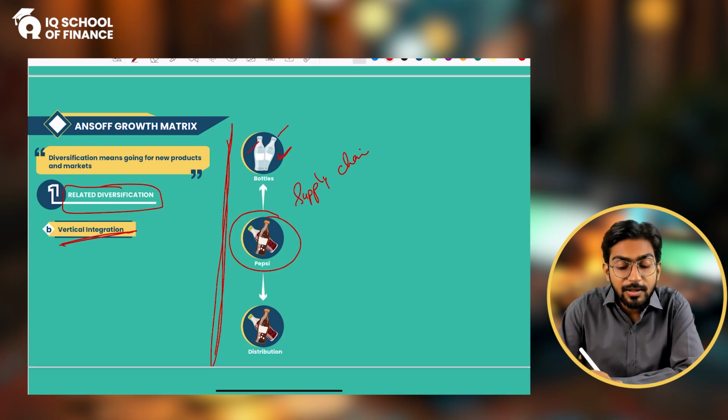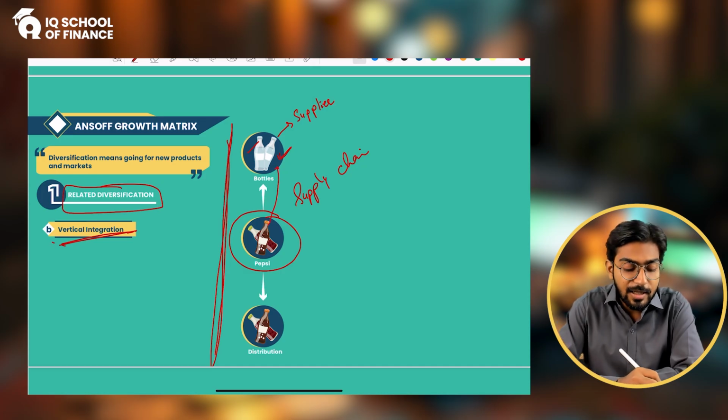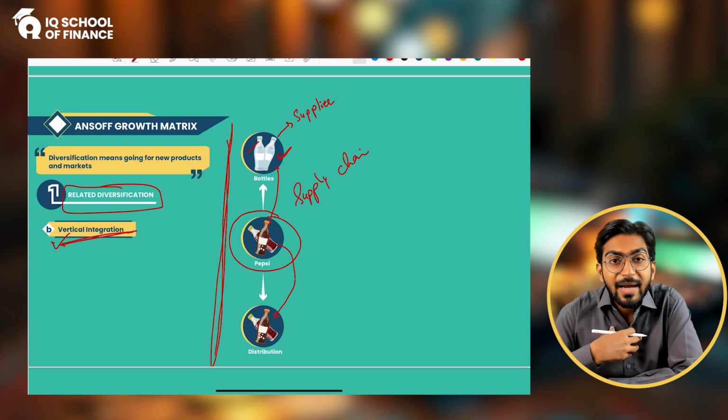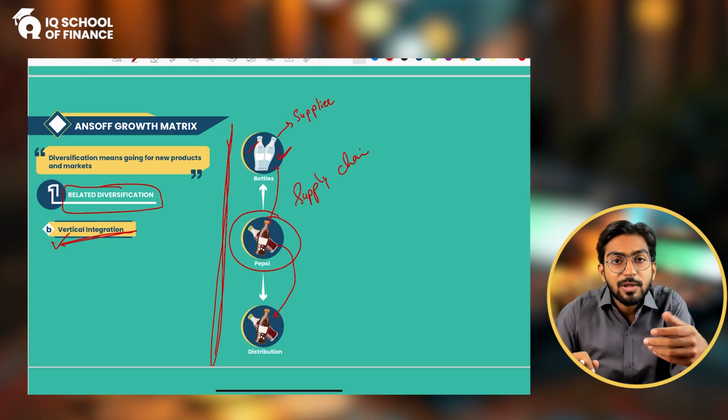You started doing the job of your supplier. So when you move backward in your supply chain, it's a vertical integration. And similarly, if you move ahead, for example, the Pepsi doesn't come by itself to the retail stores, the supermarkets, and the consumers. They sell the Pepsi through the distributors.